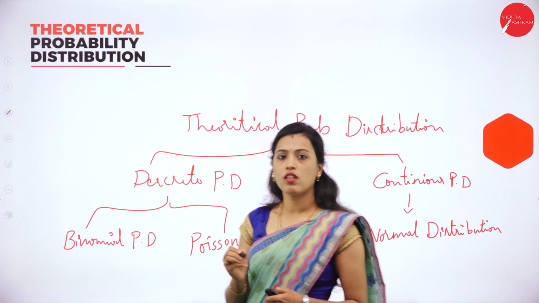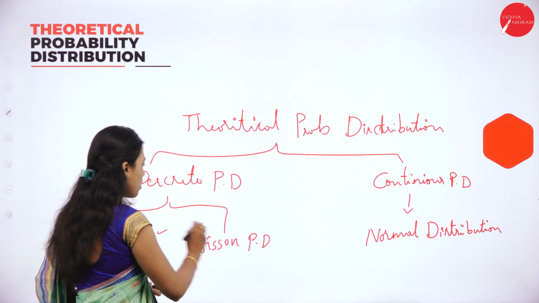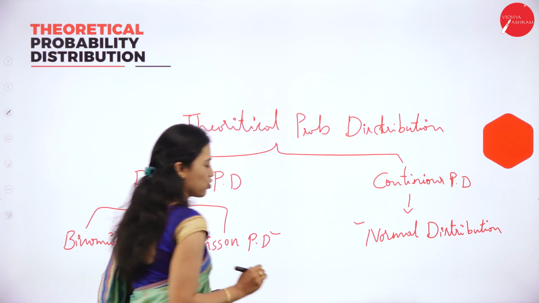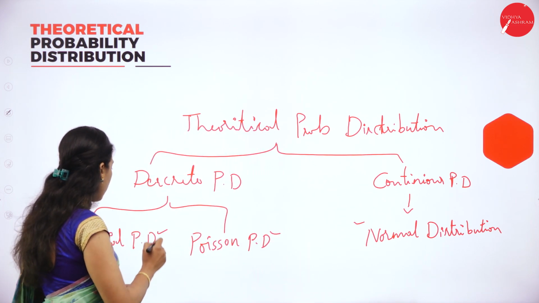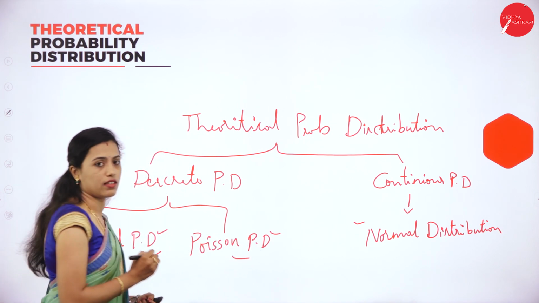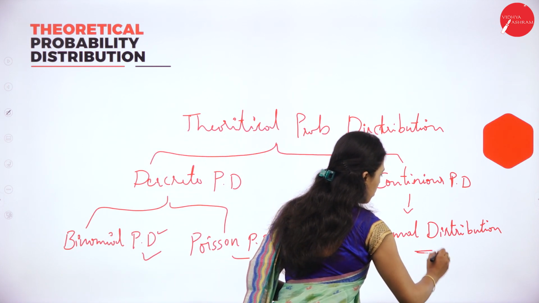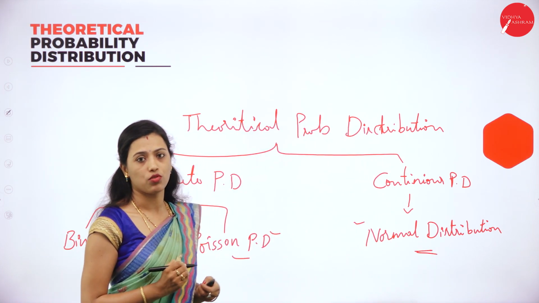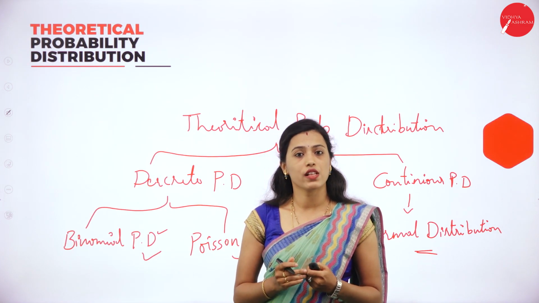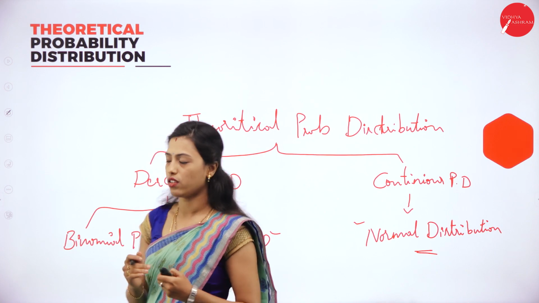We have to solve problems on binomial distribution, Poisson distribution and normal distribution. In your examination, they will ask either a binomial distribution or a Poisson distribution problem, and there is a compulsory question in normal distribution. Now we will solve the problems on binomial distribution.